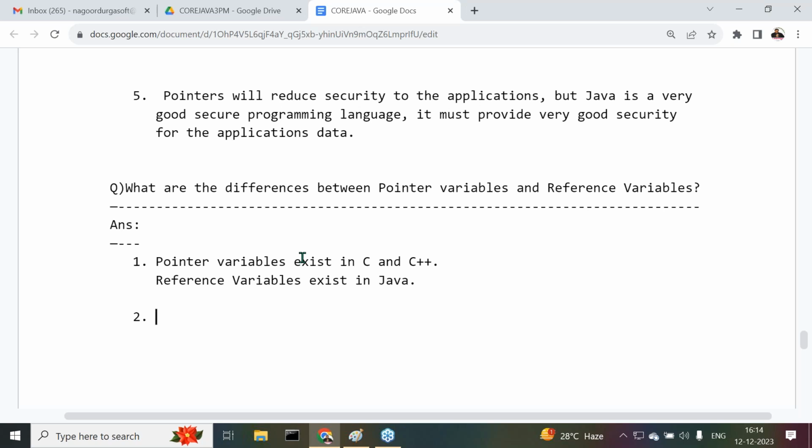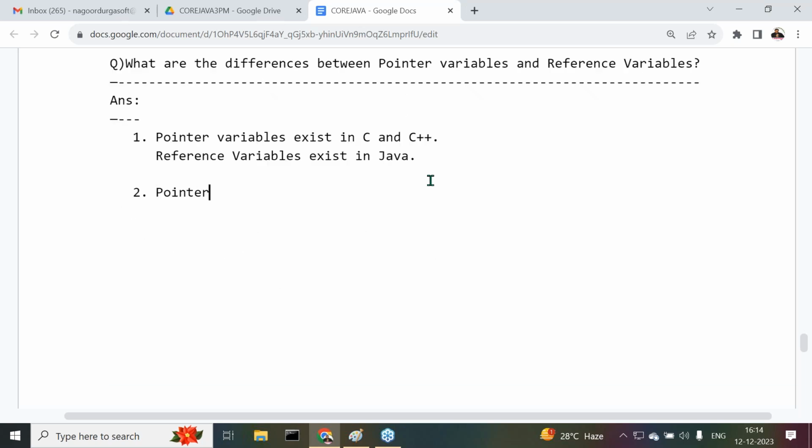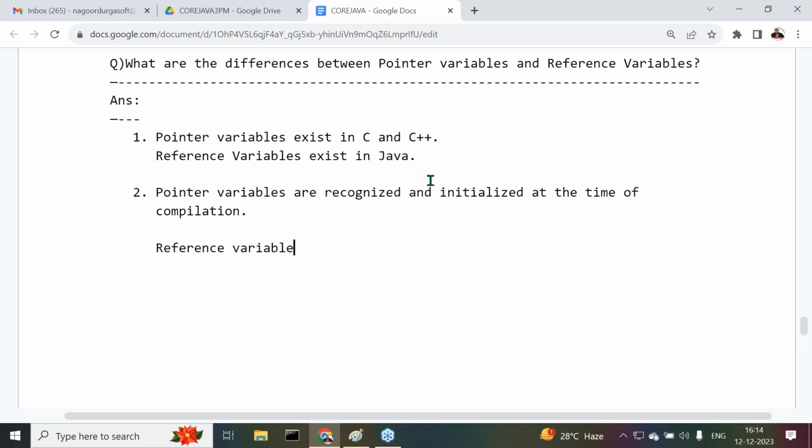Next, pointer variables are recognized and initialized at the time of compilation, whereas reference variables are recognized and initialized at runtime.